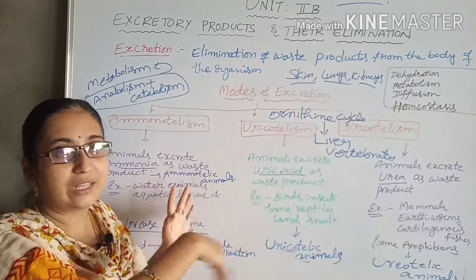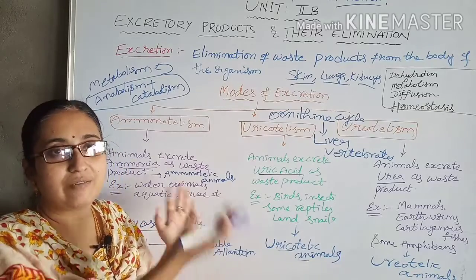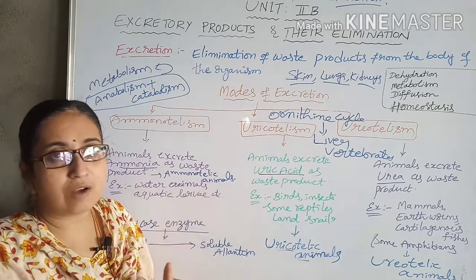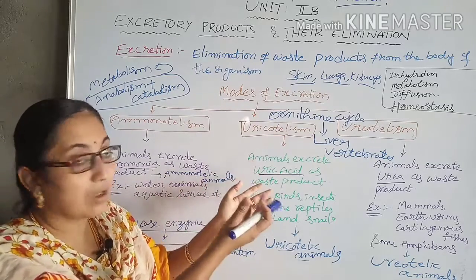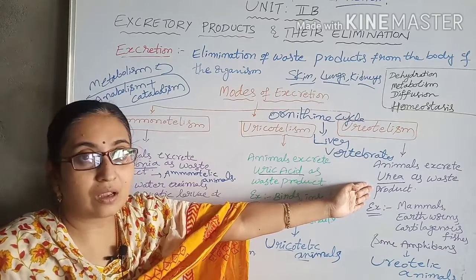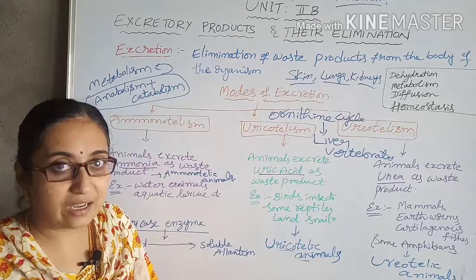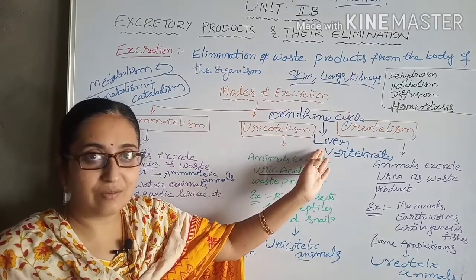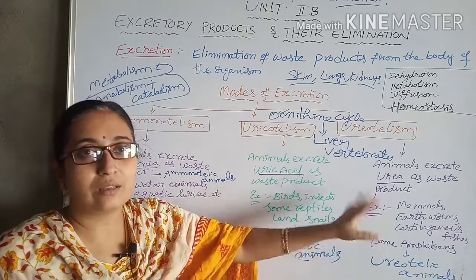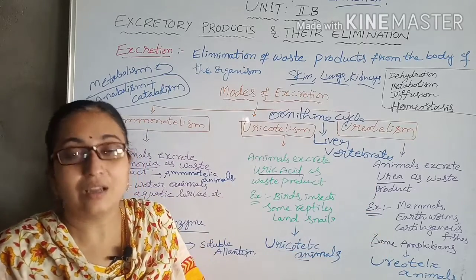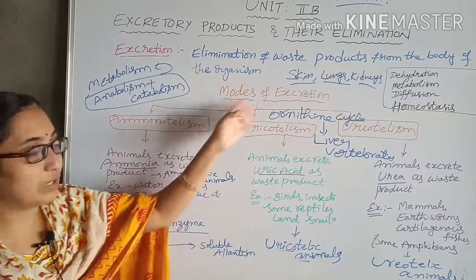There the chemical reactions take place, one compound is converted into another compound, and another into another. Finally it is converted into uric acid, and again it is converted into urea. So the end product of the ornithine cycle is urea. That whole process takes place in the liver. From the liver, through the blood, that urea, the excretory product, is sent to the kidneys to be expelled outside. So this is about the modes of excretion.